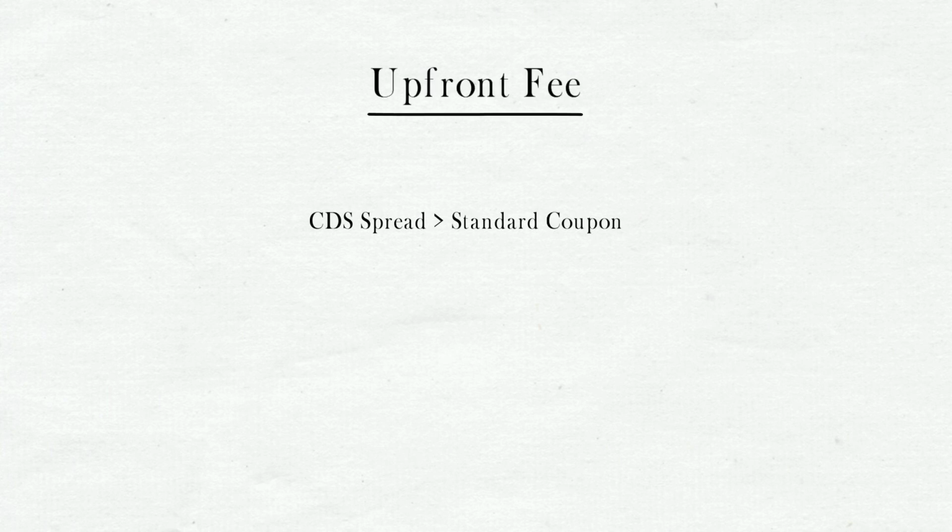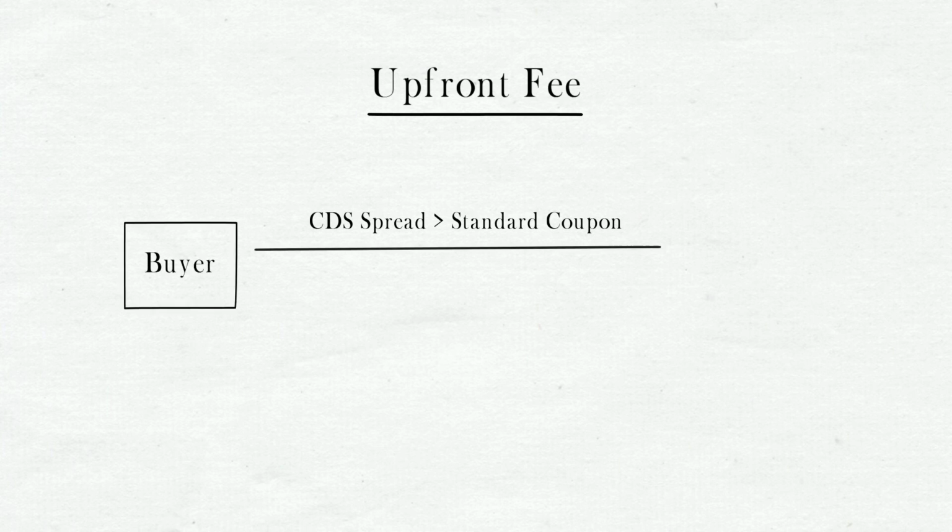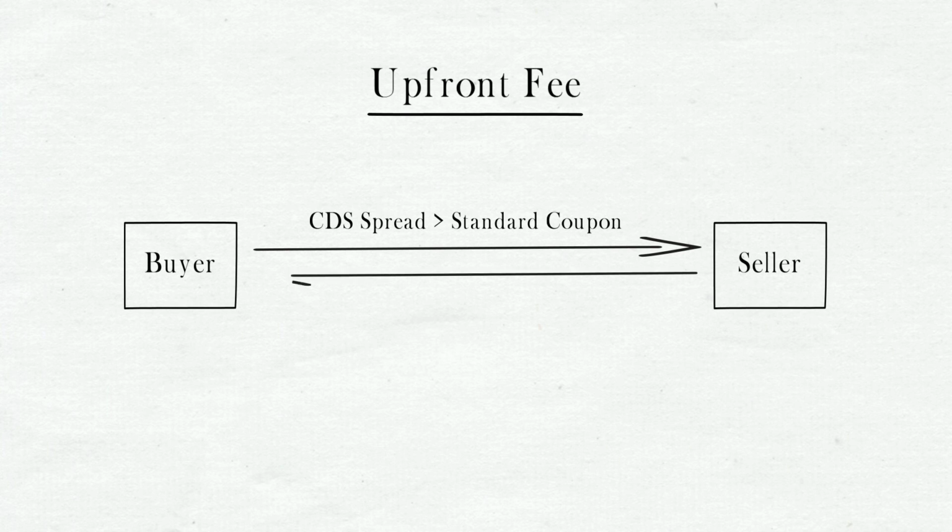Now, in our example, the CDS spread, which is the cost of credit protection, was greater than the standard coupon the buyer is supposed to pay. So the upfront fee will be paid by the buyer to the seller to compensate for this difference. But this upfront fee may just as well go in the reverse direction, meaning it can also be paid by the seller to the buyer. And that would happen when the CDS spread is less than the standard premium.